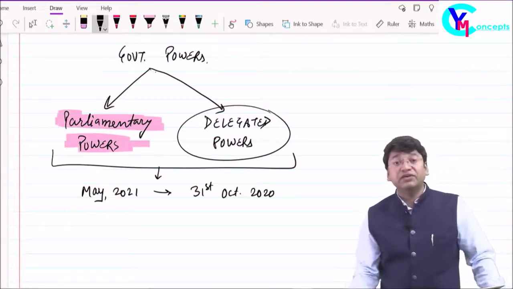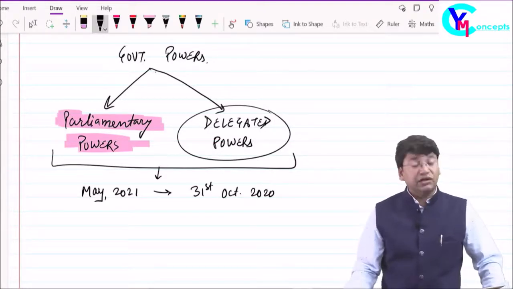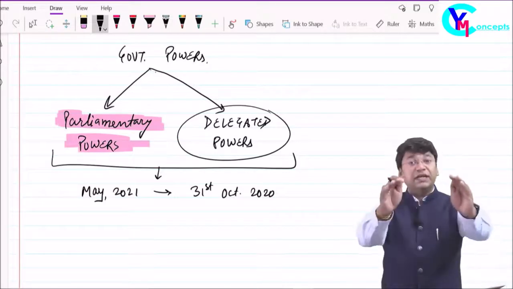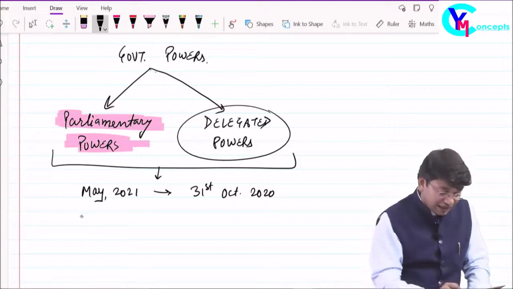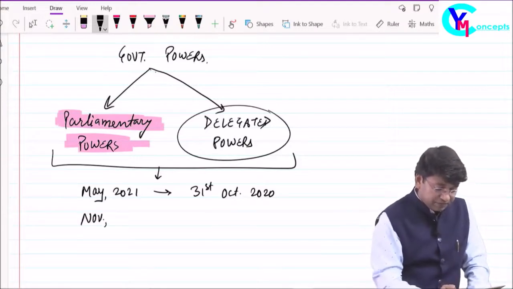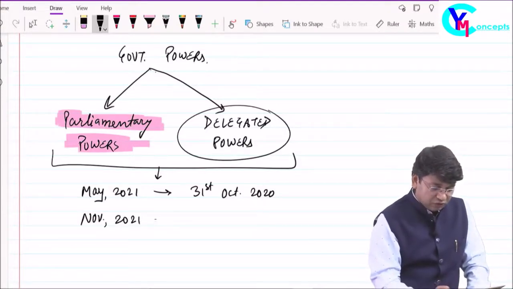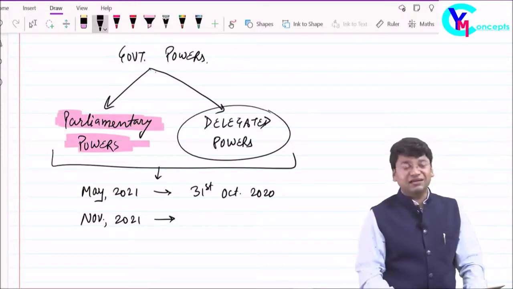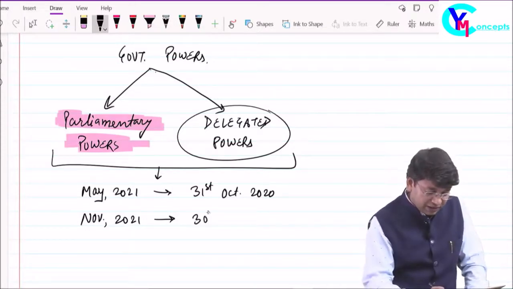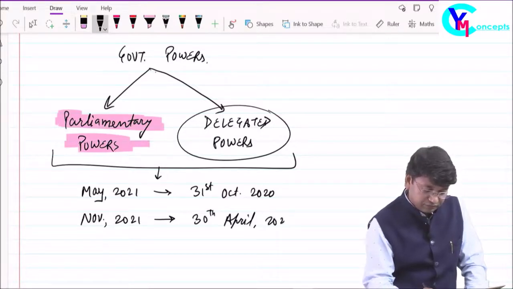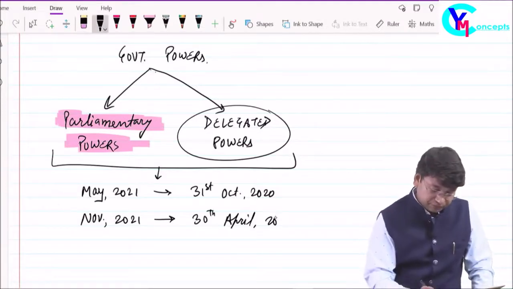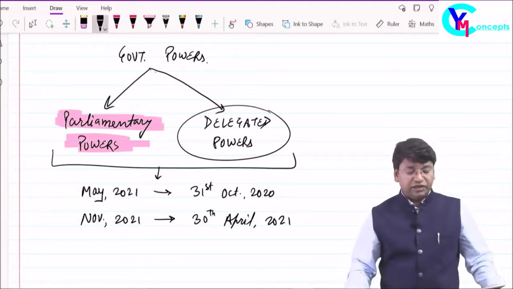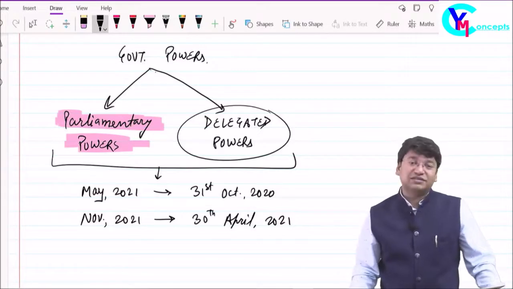So if you are having your exams in May 2021, then all amendments which are made effective till 31st October 2020 will be relevant for your exams. And if you are having exams in November 2021, then all amendments which will be made applicable till 30th April 2021 will be relevant for your exams.